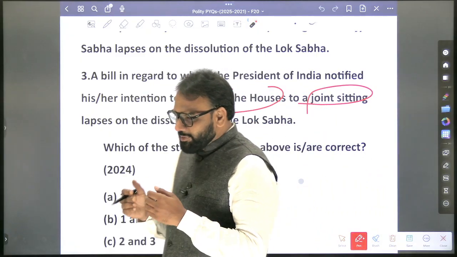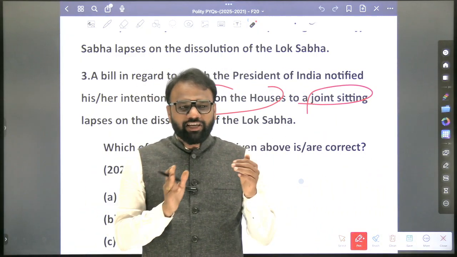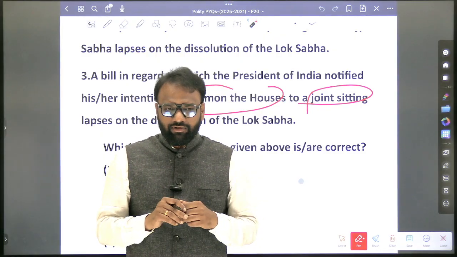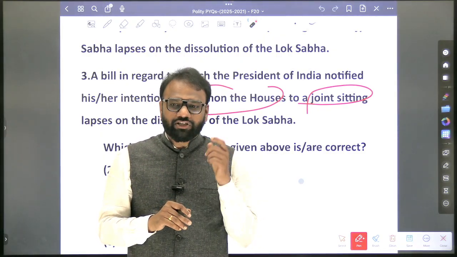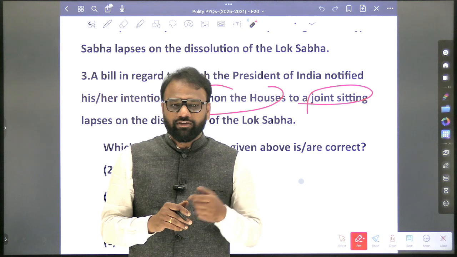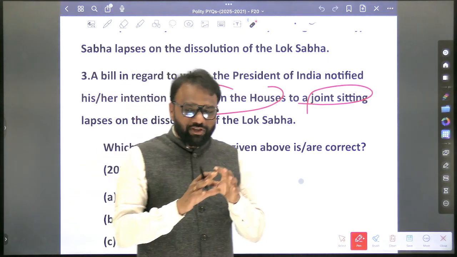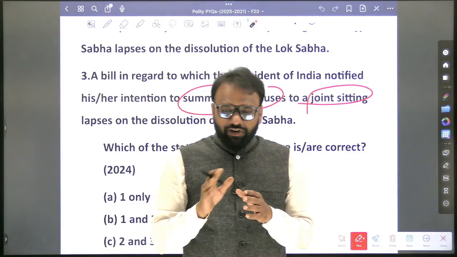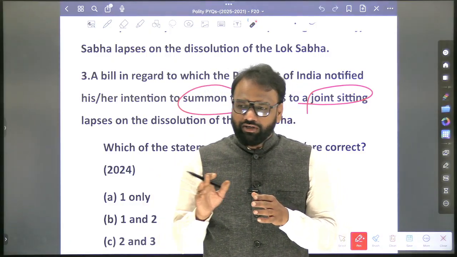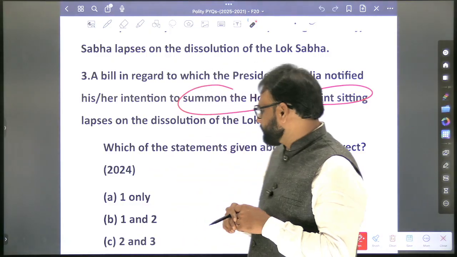Now, Lok Sabha has passed the bill, and Rajya Sabha will keep quiet for some days. So what is the duration after which the president may call a joint sitting? Six months. After six months, he may call for a joint sitting. So these are the various provisions under which the president can call for a joint sitting.